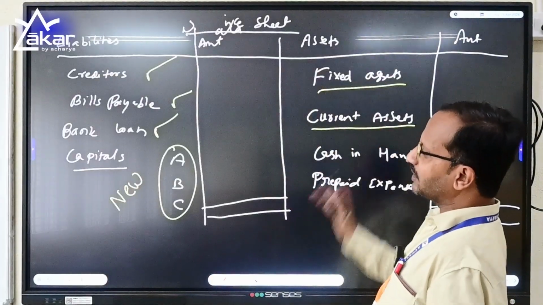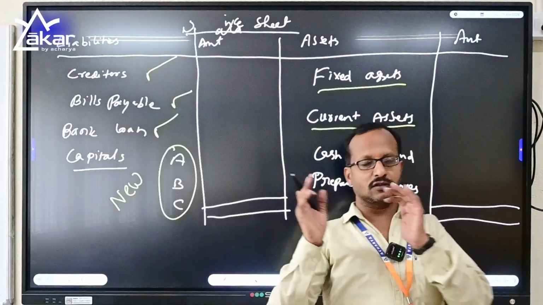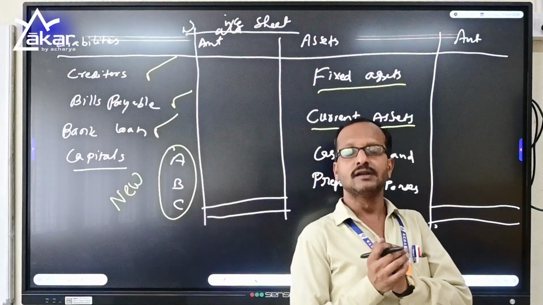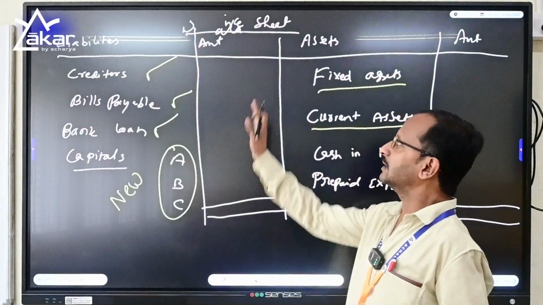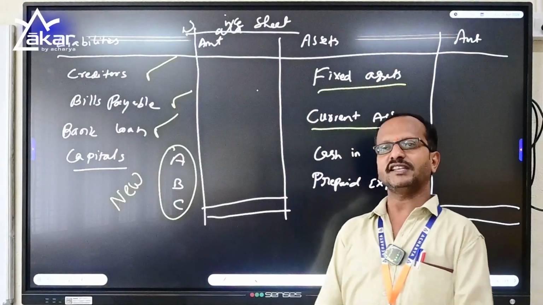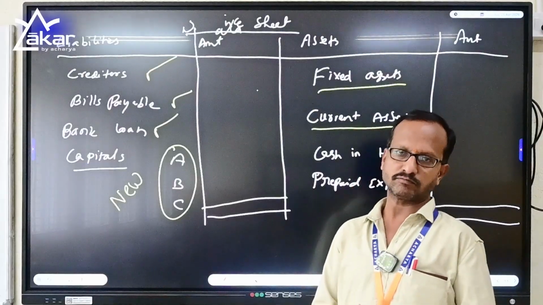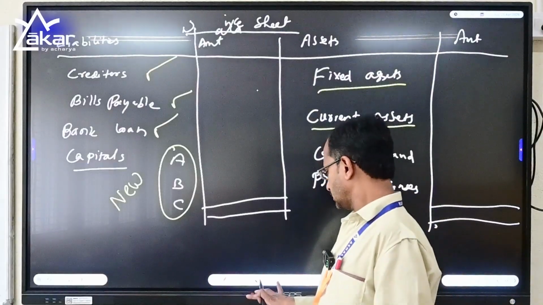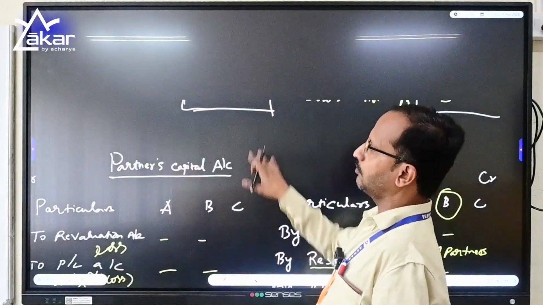And when you are done with it, make sure that all the adjustments, may be 4 or 5, whatever the adjustments are, should always be reflected in your balance sheet, including closing stock. If you are missing any of the adjustments, your balance sheet will not tally. Understood? So this is about the admission of a partner, which carries 12 marks,